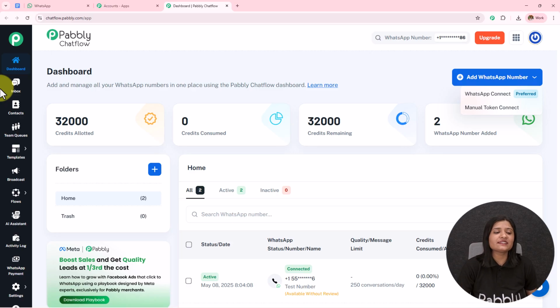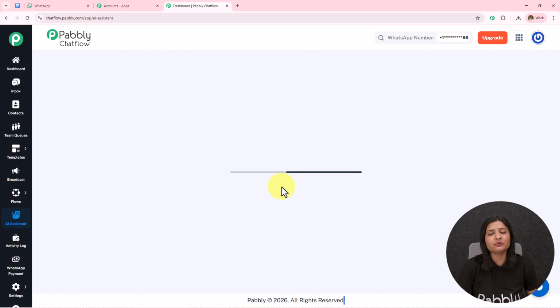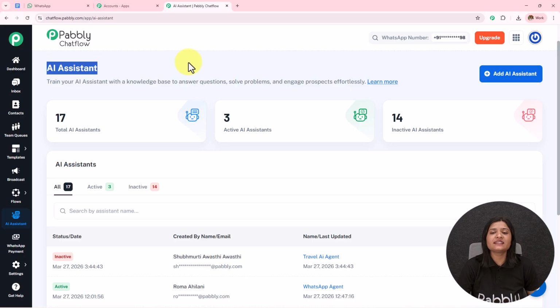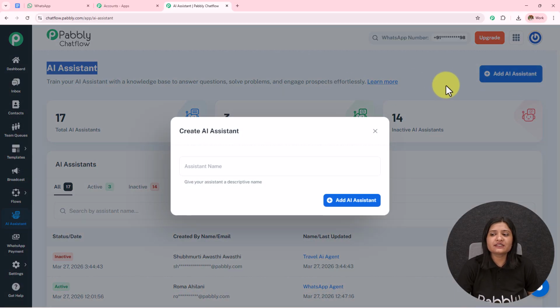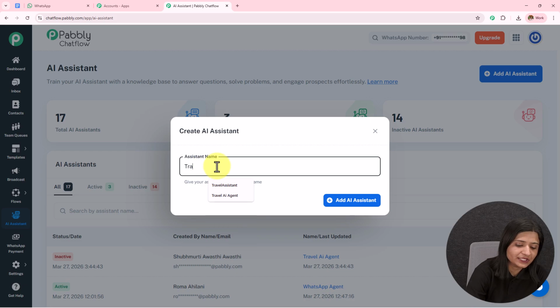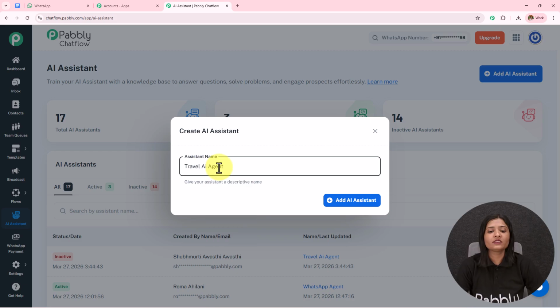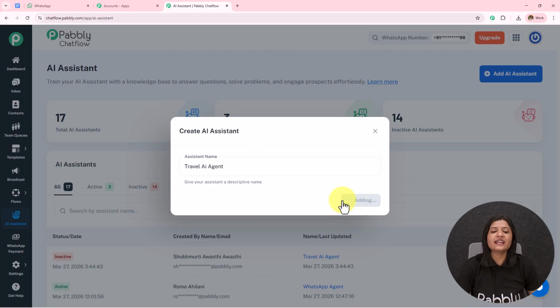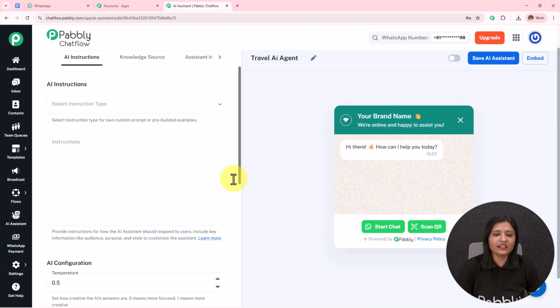Now we have to create this AI agent. On the left hand side, we have this option of AI assistant. I'm going to open this. Here I've landed on this AI assistant page. You can see the total AI assistants, active AI assistants, and inactive AI assistants. To create a new AI assistant, you simply have to click on this add AI assistant, and then you have to name this. So let's say the name is travel AI agent, and then you simply have to click on this add AI assistant. Here I've landed on this page from where I'm going to start creating this AI agent.